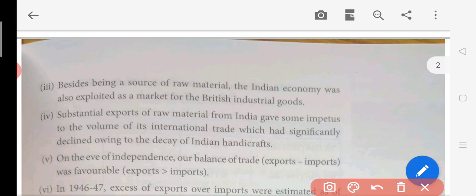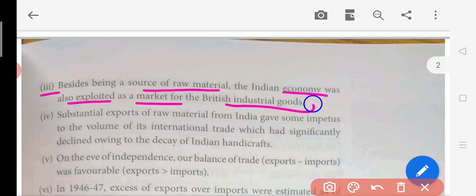Now, the third point is that besides being a source of raw material, the Indian economy was also exploited as a market for British industrial goods. What happened when the Britishers were taking these goods to their country? They were making the ready product or finished product, and they were bringing that product back to India and selling it in the market. So they were setting up a market in India as well. That was another very bad thing, because India was importing all those ready-made products from Britain. That is another drawback, and at the time of independence it was not good for India.